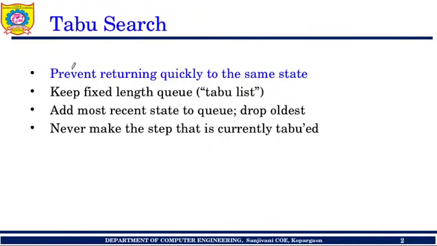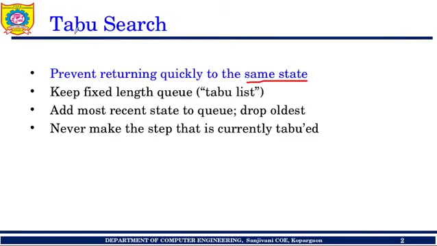Today we are going to talk about taboo search. Taboo means the thing which is not allowed, prohibited or forbidden. So in taboo search, we are going to prevent returning quickly to the same state. Many times in searching, we return to the same state, which is not helpful. So we want to avoid this.